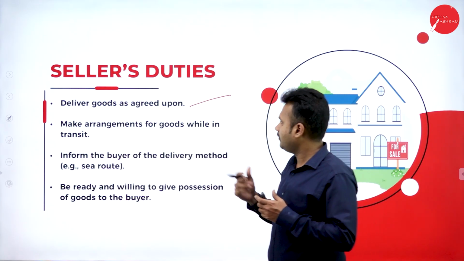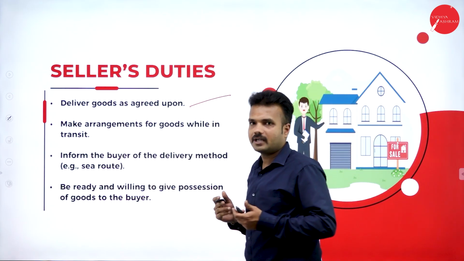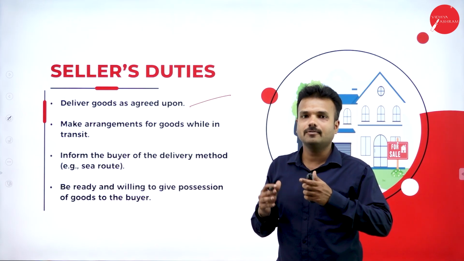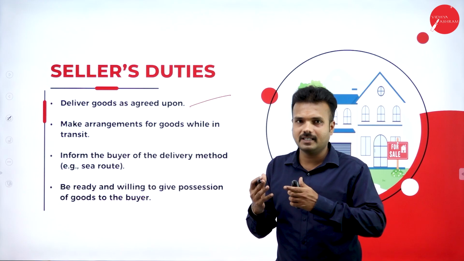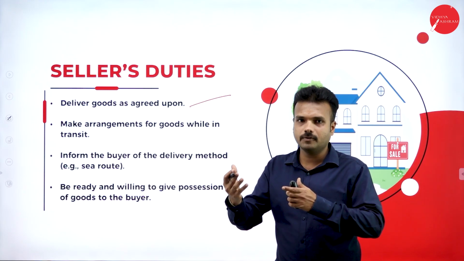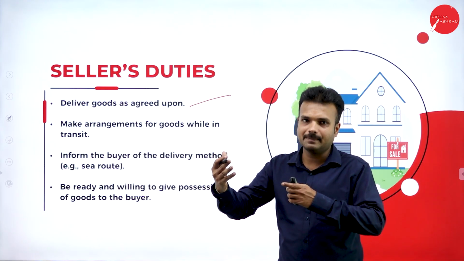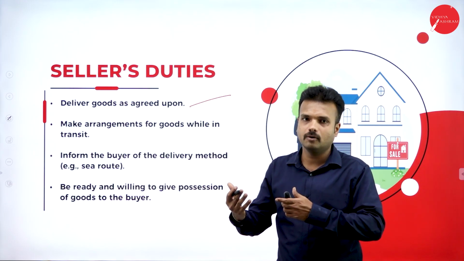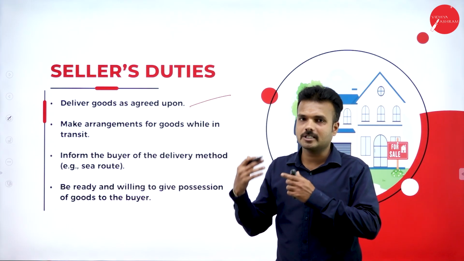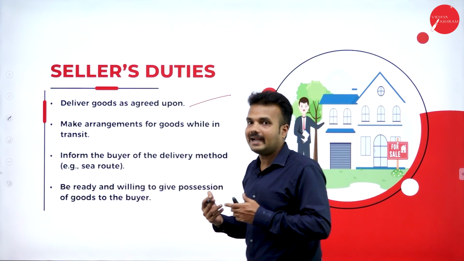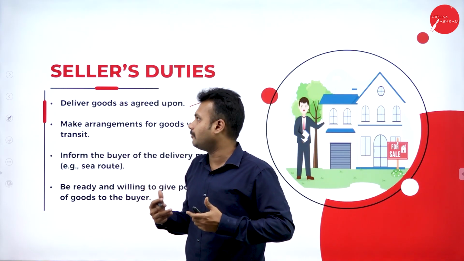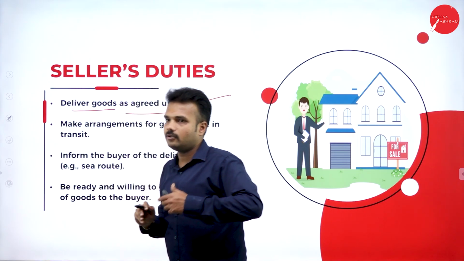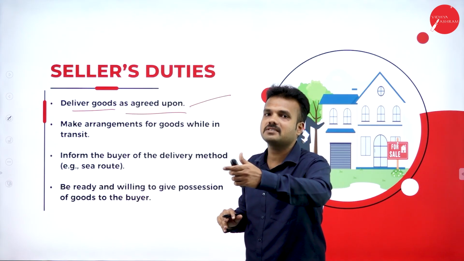Okay, so if I want to purchase an Apple iPhone, I am supposed to specify to the seller that the Apple iPhone must be white in color. The version is iPhone 15, the A18 Bionic chip must be included, and it must have 256 GB of inbuilt storage. Such features must be discussed, and the same product must be delivered to me. So, deliver goods as agreed upon. He is going to agree to all these terms and conditions.